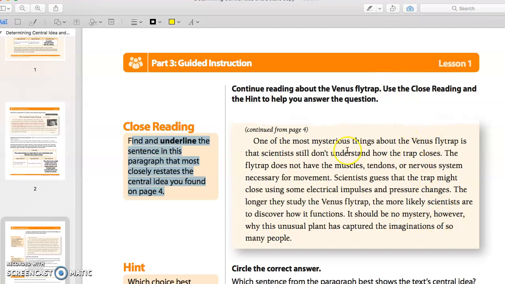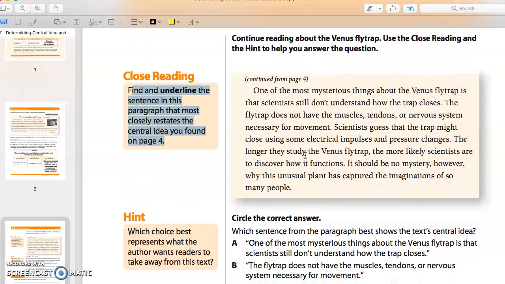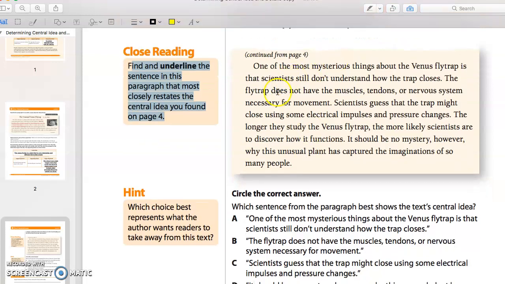One of the most mysterious things about the Venus flytrap is that scientists still don't understand how the trap closes. That is really interesting. You would think science knows so much these days, but they don't know that. The flytrap does not have muscles, tendons, or a nervous system to move. Scientists guess that the trap might close using electrical impulses and pressure changes. This is very fascinating, but it hasn't really told us why people love it. The longer they study the Venus flytrap, the more likely they are to discover its functions.